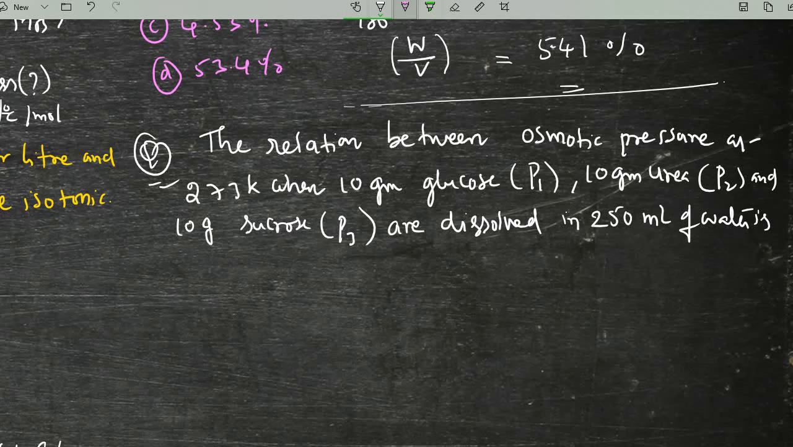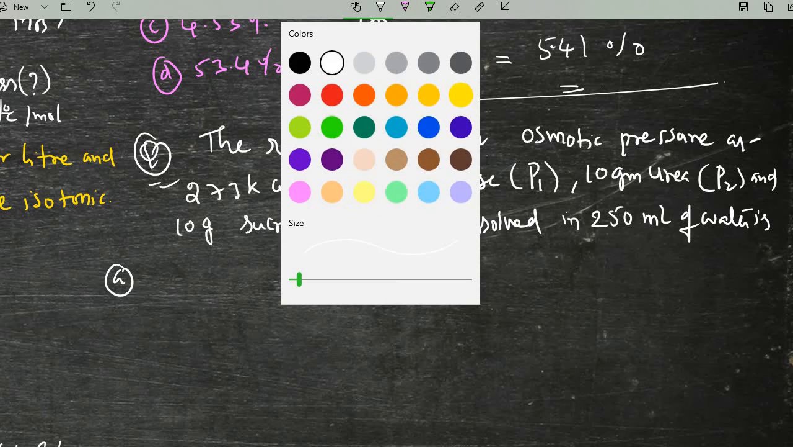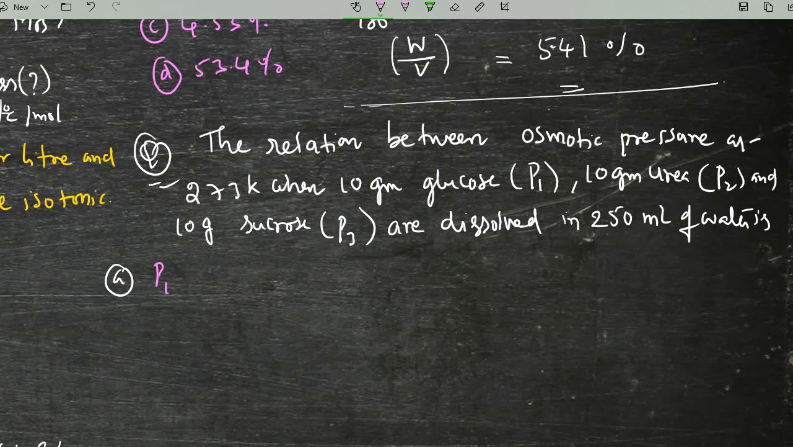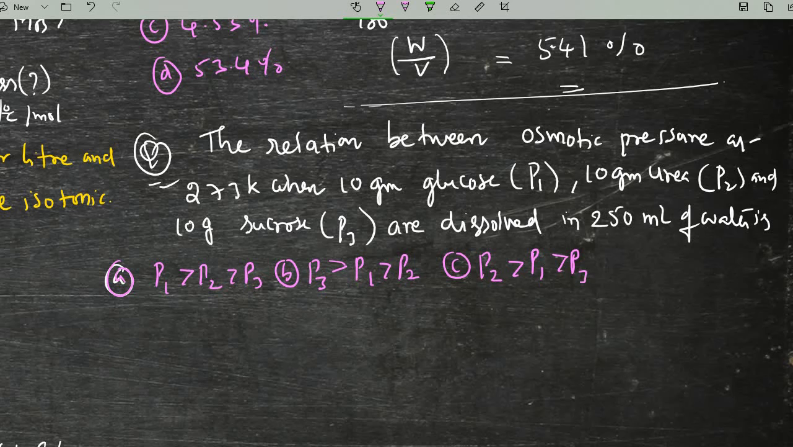Is how much? In this juncture they are giving options. We will see the options. First option: P1 is greater than P2 is greater than P3. The second option they are giving is P3 is greater than P1 is greater than P2. Third option they are giving P2 is greater than P1 is greater than P3. Fourth option: P2 is greater than P3 is greater than P1.